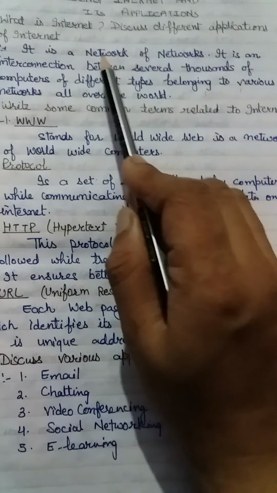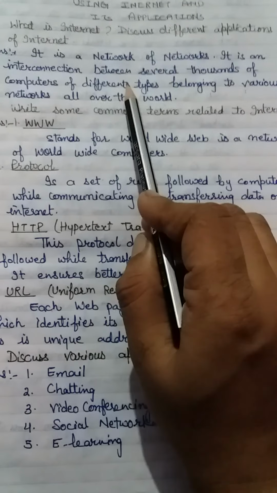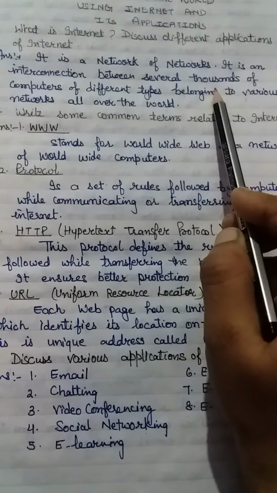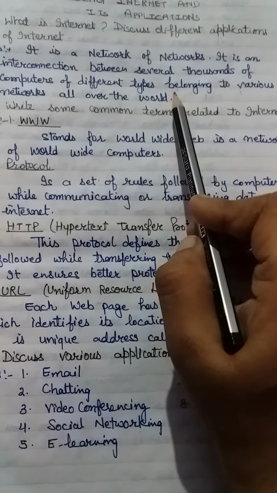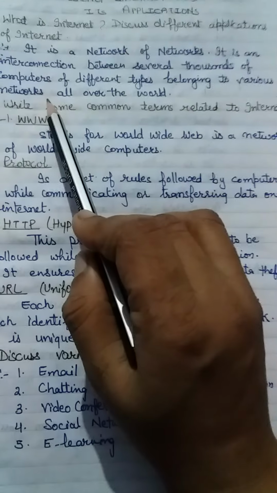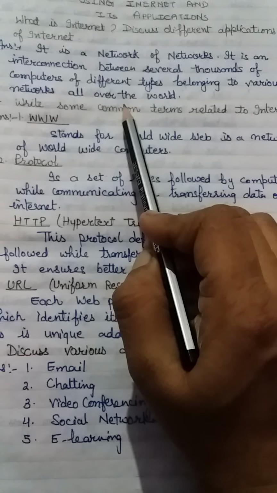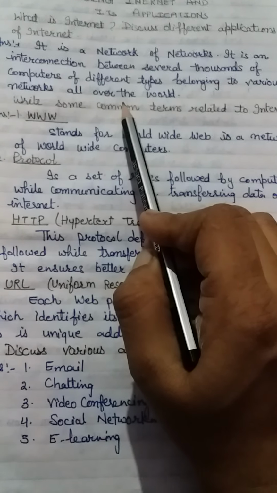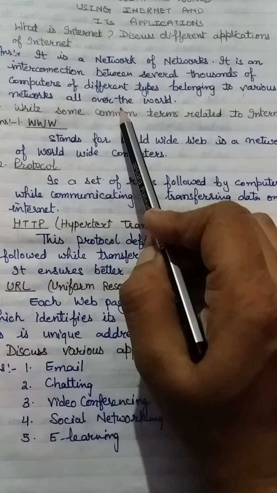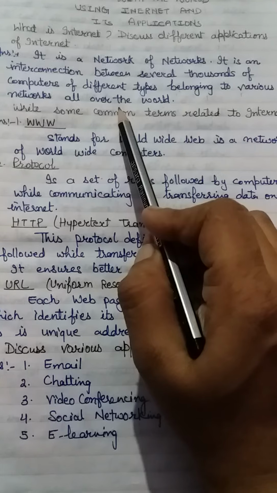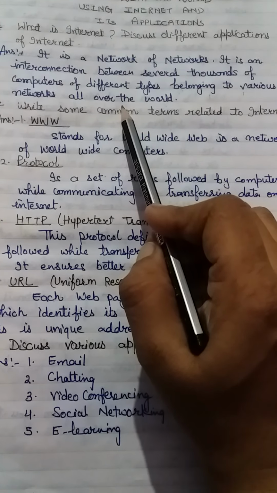It is a network of networks. It is an interconnection between several thousand computers of different types belonging to the various networks all over the world. It means different networks like LAN to LAN, LAN to WAN, WAN to MAN are all connected, and thousands or billions of computers are interconnected to share or communicate information.